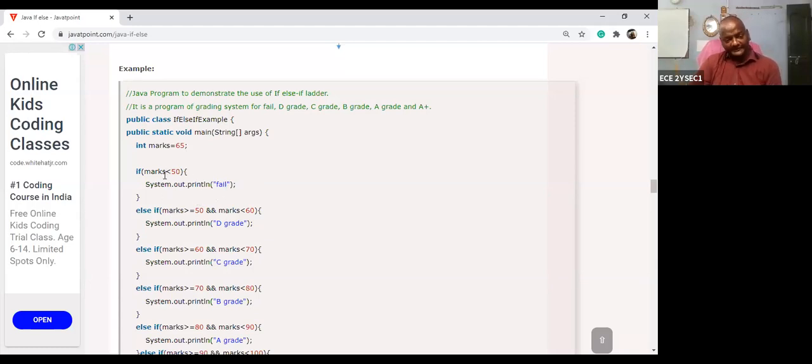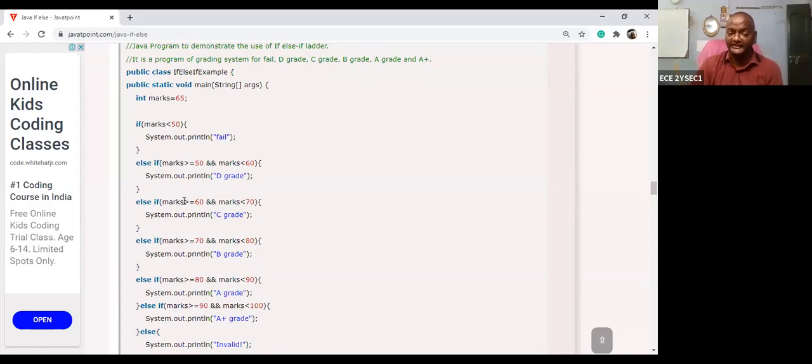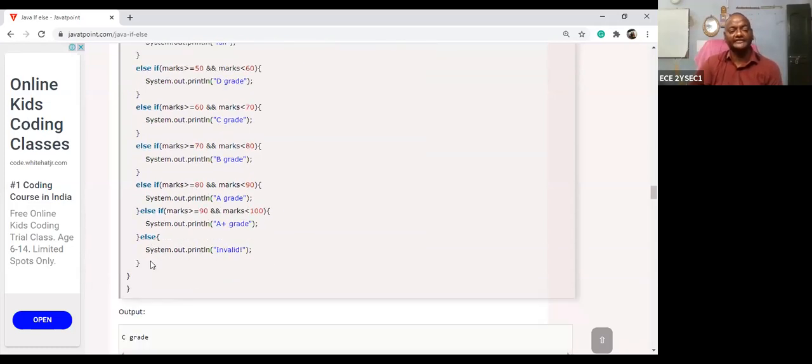Since the condition failed, we go for the next condition. If that condition is also false, we go for the next. Greater than or equal to 60? Yes. Then it will give the C grade. Suppose this condition fails, then this one, next this one, and finally the last condition.